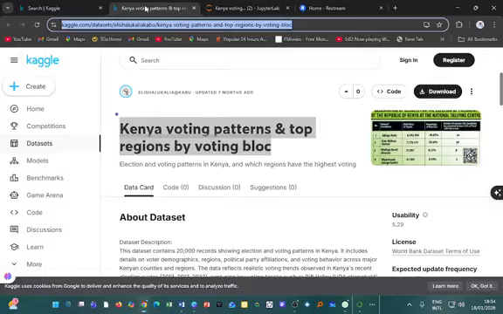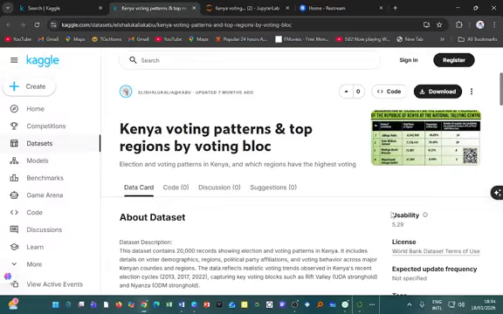Data set from Kaggle. First, I have to apologize for starting 4 minutes late. That was because I had to look at a few things and prepare. So I underestimated the time that I needed to go live. But all the same, we are here.